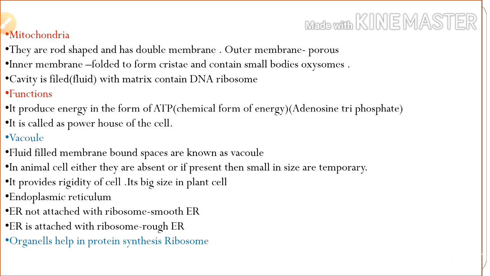So first we want to see mitochondria. Mitochondria are rod shaped and have a double membrane. The outer membrane is porous, the inner membrane is folded to form cristae and contains small bodies, oxysomes. The cavity is filled with fluid. It contains DNA and ribosome.